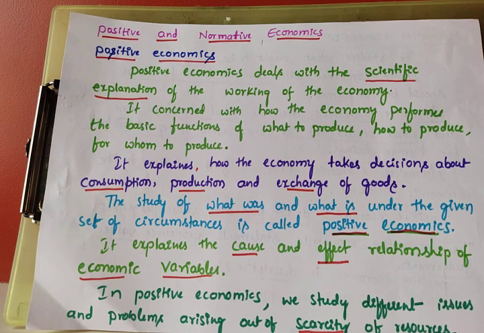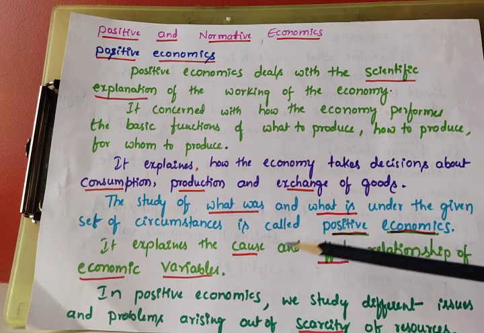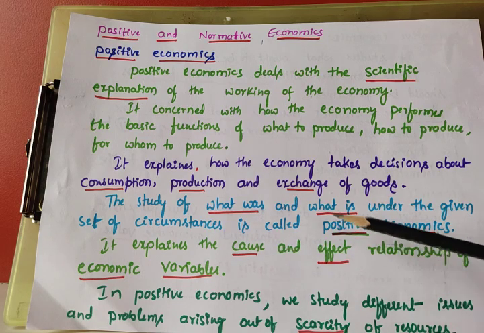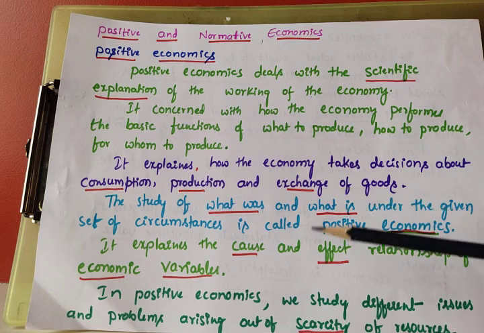The study of what was and what is under the given set of circumstances is called positive economics. So it explains only cause and effect. It explains the causes and effects relationship of economic variables. Economic variables means which can vary, which can change from person to person, time to time, place to place. That is called variables.